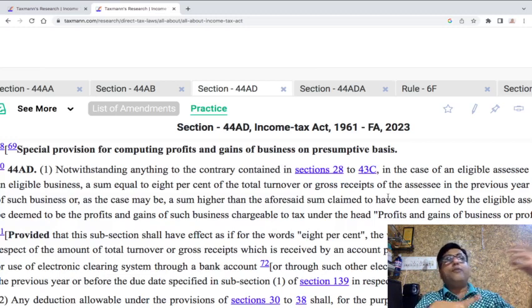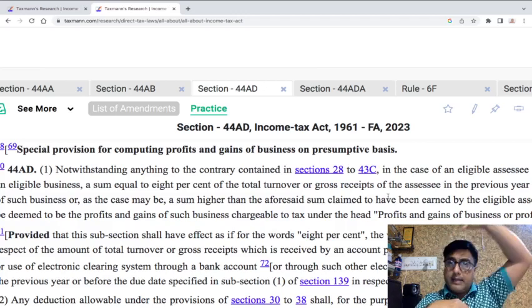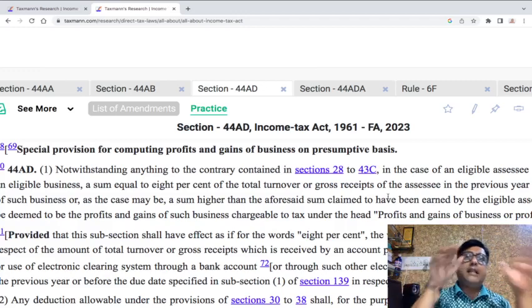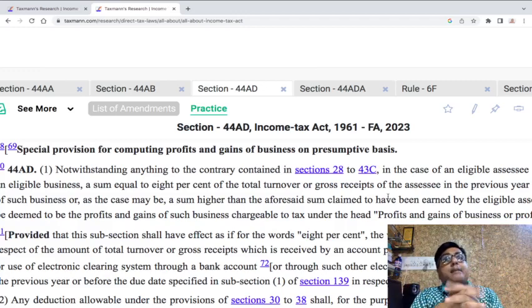So let's take an example. 1 crore rupees was my jantri value, and I sold it for, let's say, 80 lakhs of rupees. So the 20 lakhs would be added. This 20 lakhs would be replacing my full value of consideration, so my full value of consideration would become this. It won't, in my opinion, be straightaway added to the income. It will be added to the turnover, and then the calculation would follow. So let's take an example. Otherwise my turnover turned out to be 1 crore 90 lakhs.